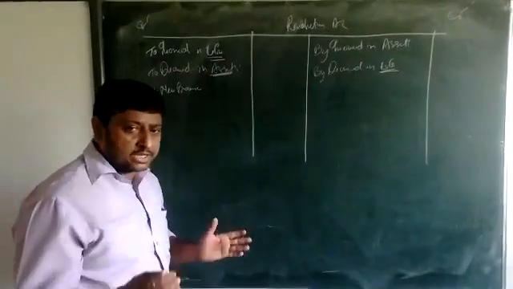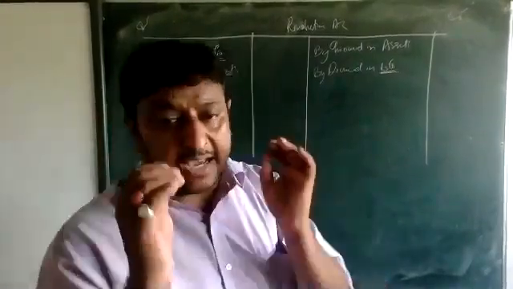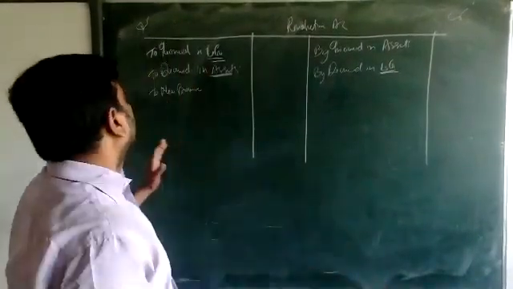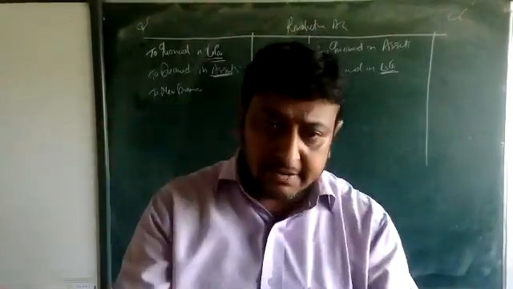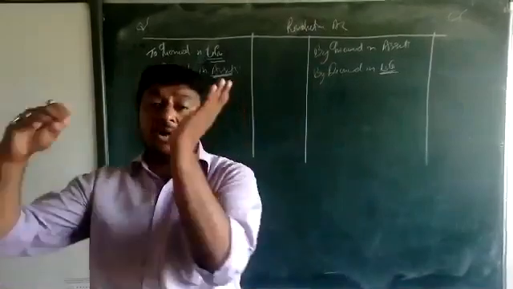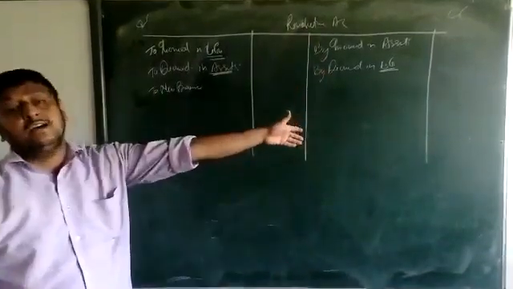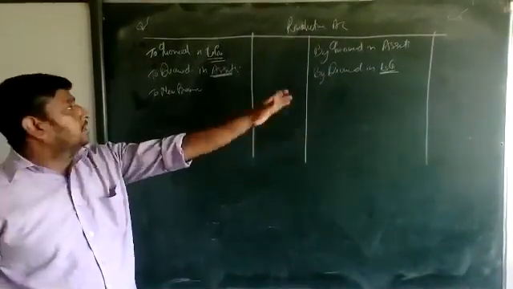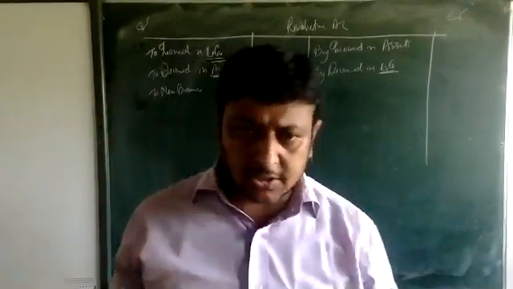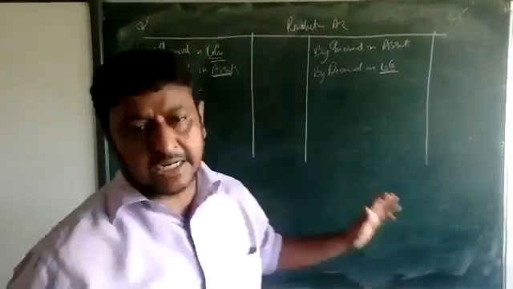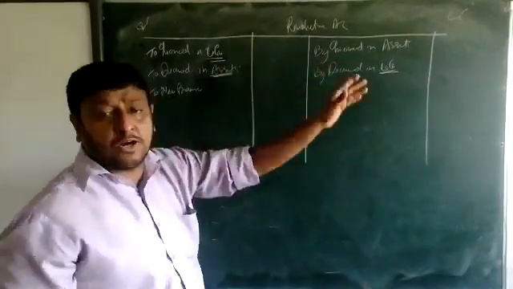It's a very small trick, beta. Any item given in the question by which you see you are getting a loss will be shown on the debit side. If you are getting income or profit, that will be shown on the credit side. Okay, beta. Just think: a decrease in assets means what? Loss. So it goes on the debit side. An increase in assets means what?